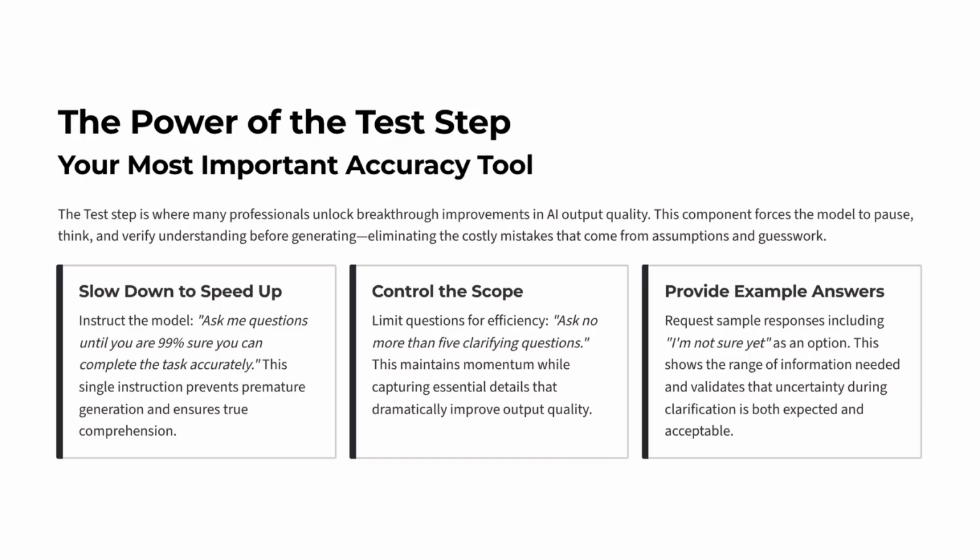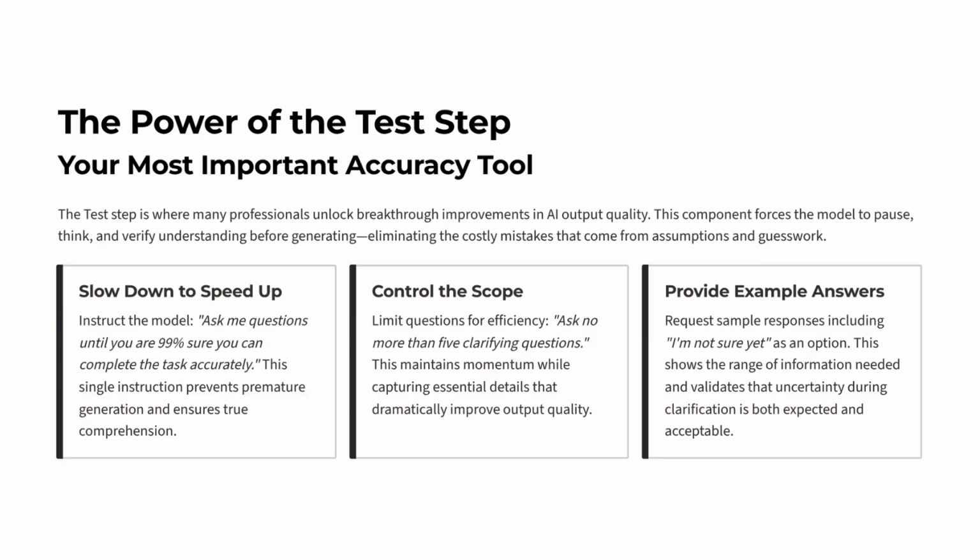The test step is one of the most important accuracy tools in the entire framework. It forces the model to pause, think, and verify understanding before generating anything. This eliminates costly mistakes caused by assumptions or missing information. Here is where we add a refinement that dramatically improves accuracy. One of the most powerful ways to use the test step is to instruct the model to ask you clarifying questions before it begins the task.